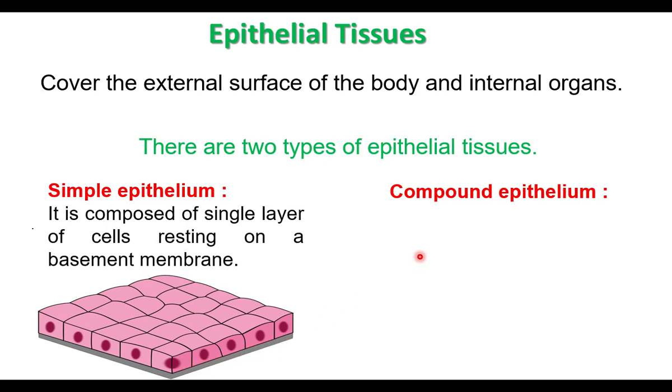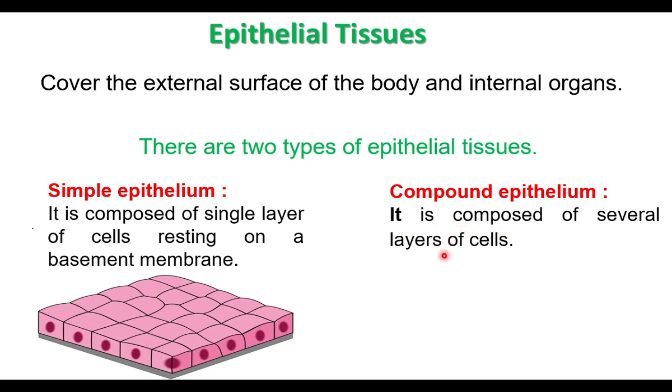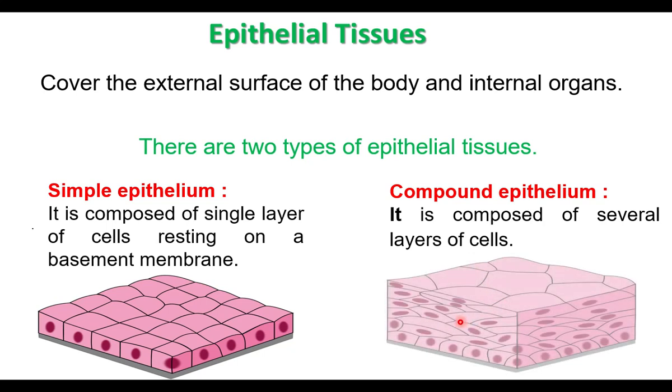Compound epithelium is made up of more than one layer of cells. It is composed of several layers of cells. In this diagram, we can find several layers: one layer, second layer, third layer, fourth layer.